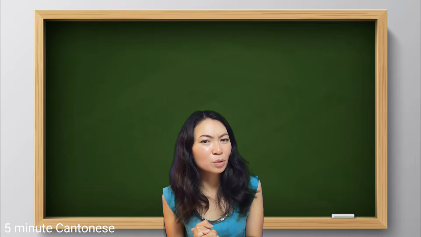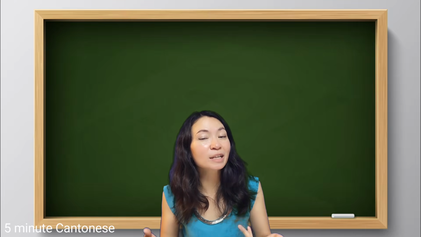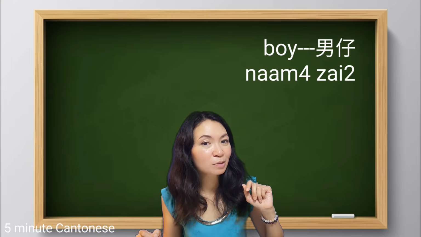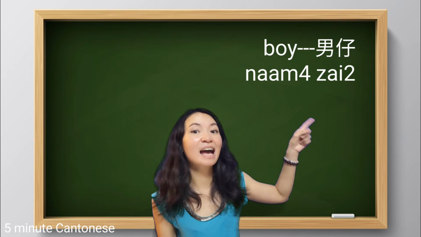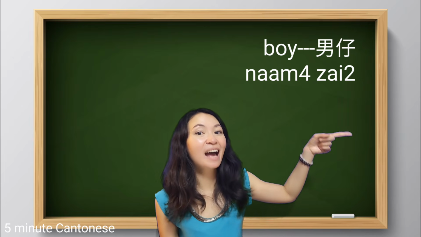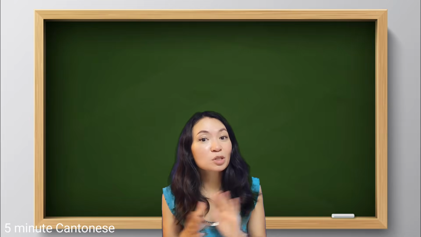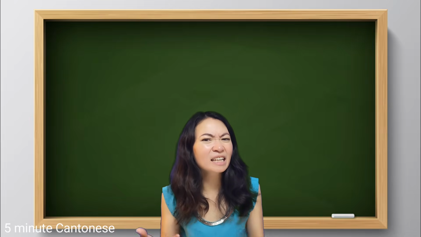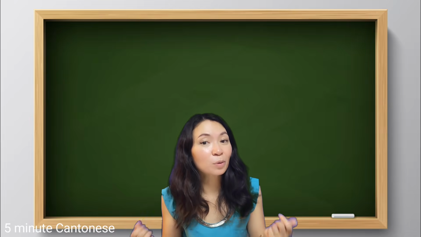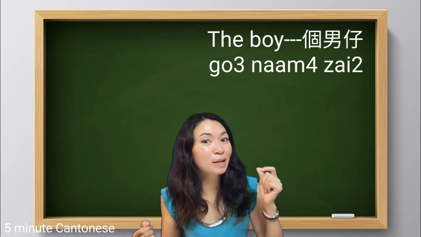So this time, we don't know his name, so we say the boy is clever. Remember how to say boy? Yes, 男仔. So in Cantonese, we don't exactly have the article. However, we have the quantifier, the measure word.